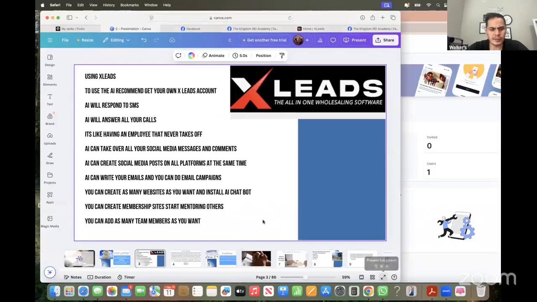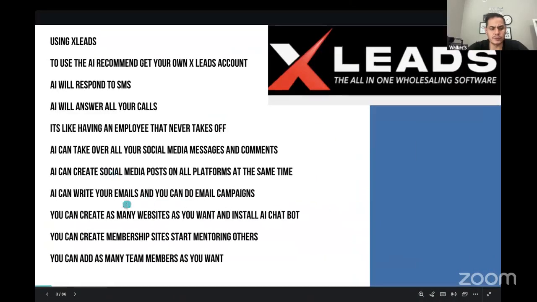And that's why I recommend getting it on your own, because you can do all this with AI. You're gonna have to connect your own social media accounts, and you're training your AI for your personal company, right? So it's gonna say your name, your company name. You can create membership sites and you can add as many team members as you want too.